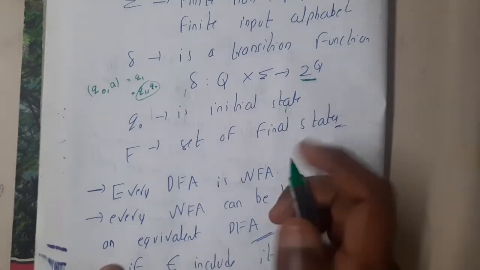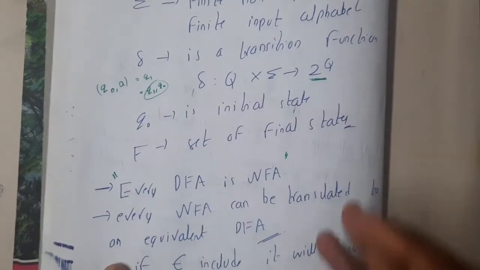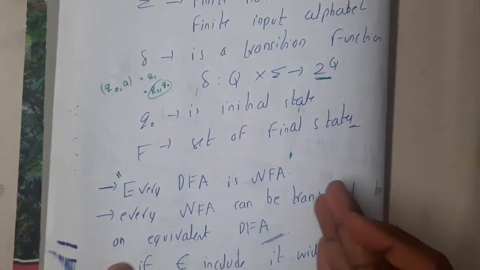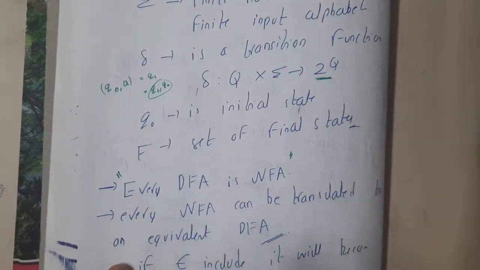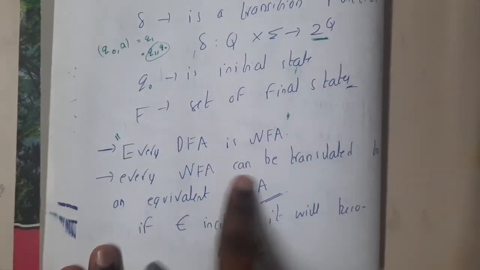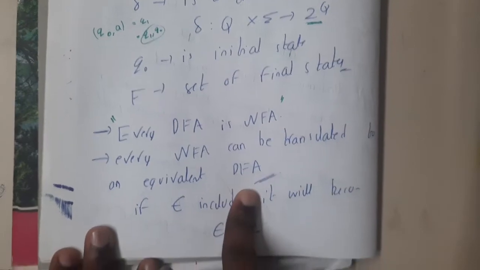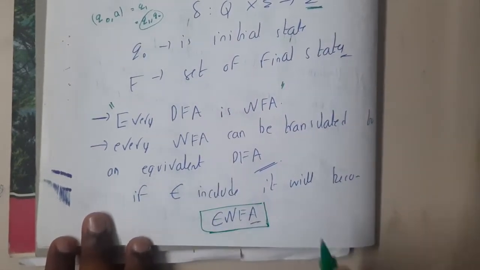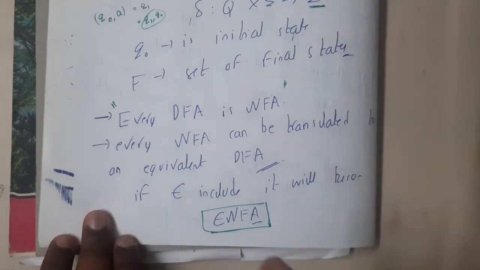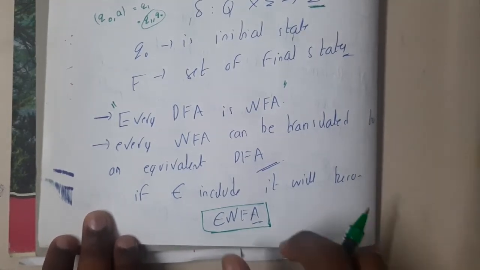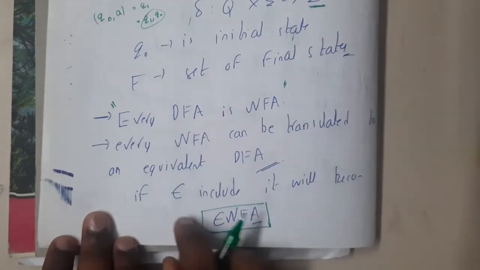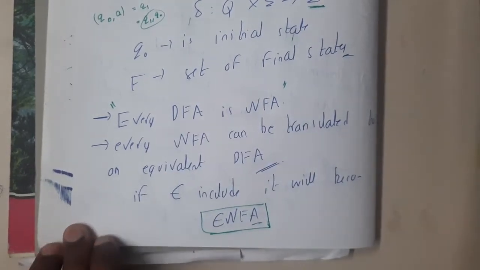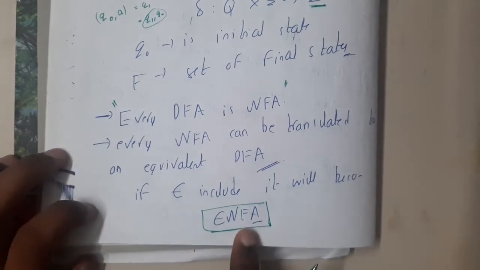This is a standard statement: every DFA is an NFA. Every minimal DFA is a DFA as well as an NFA. Every NFA can be translated to an equivalent DFA. The only thing remaining is epsilon NFA. I talked about non-deterministic finite automata with epsilon: if you add one more transition, epsilon, that is an epsilon NFA. We'll have a dedicated lecture for that.